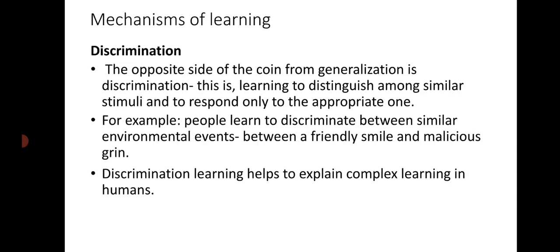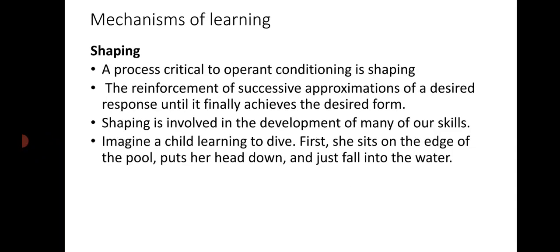Next, let's move on to shaping. Shaping is one of the important outgrowths of operant conditioning. Shaping is also used in many of the kinds of behavioral modification techniques. Shaping means successive approximation of a desired behavior will be reinforced till the organism reaches the final stage. For example, if a child is learning to dive, then successive approximations like going to that place, assuming the head down position, and then actually diving.